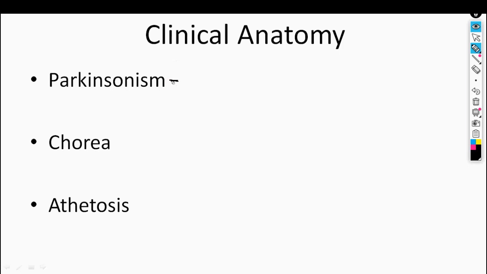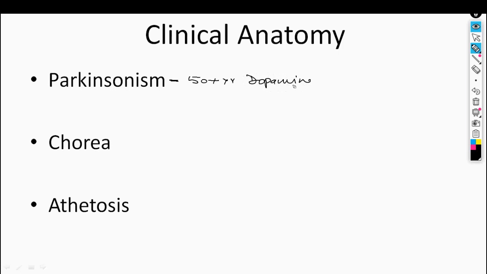First, we talk about Parkinsonism. It usually occurs after 50 years of age due to the deficiency of the neurotransmitter dopamine. As I have explained earlier, this dopamine is formed in the substantia nigra and carried by the axons from the substantia nigra. So if the substantia nigra fails to make dopamine, or there is some disturbance in the connection with the substantia nigra, it will result in Parkinsonism.